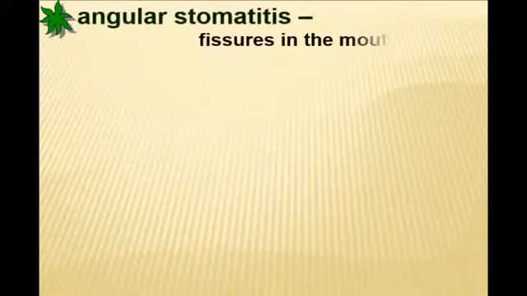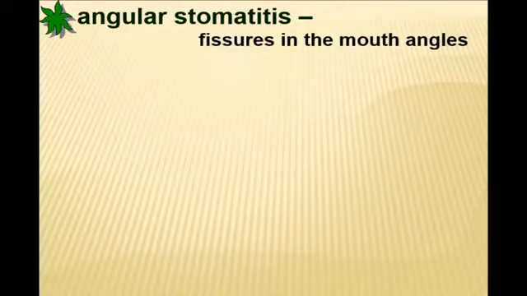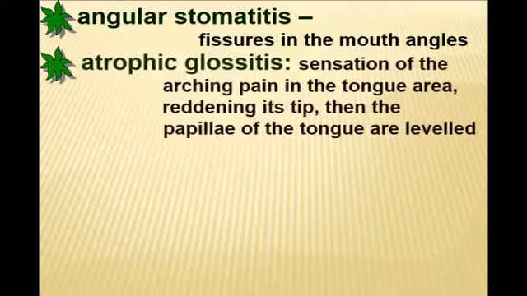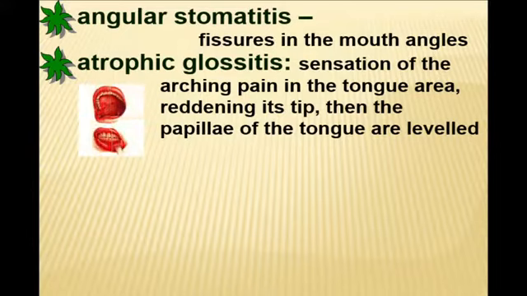Another problem is with the epithelium of the gastrointestinal tract, if you remember our skin. The patient feels problems first of all in the oral cavity because dryness of the mucus will provoke formation of fissures in the mouth angle. And why does the patient feel some problems with teeth? Because of progressive atrophy of the tongue papillae.